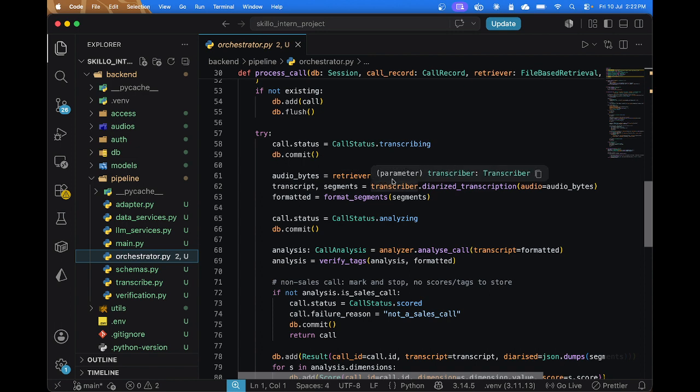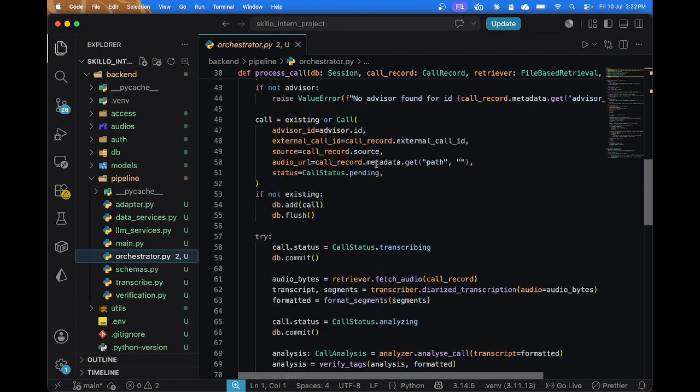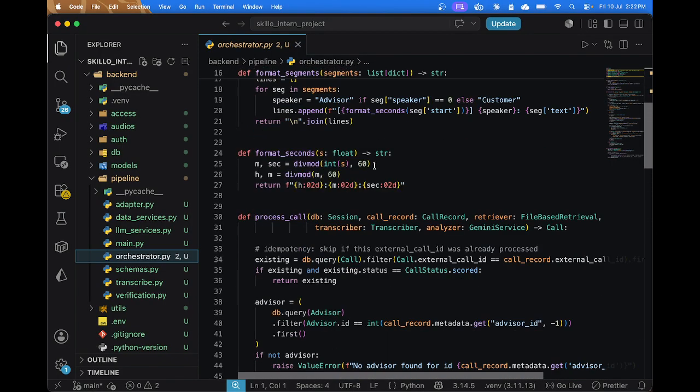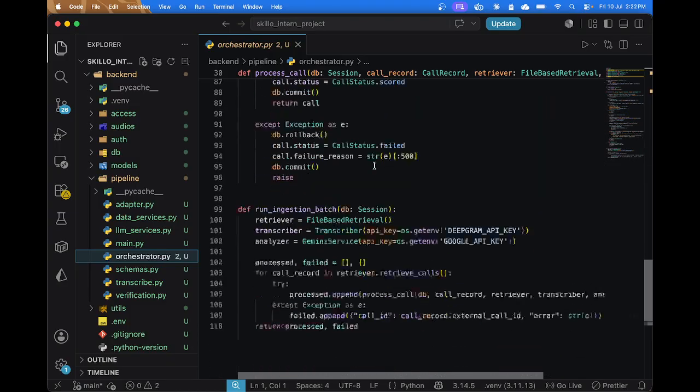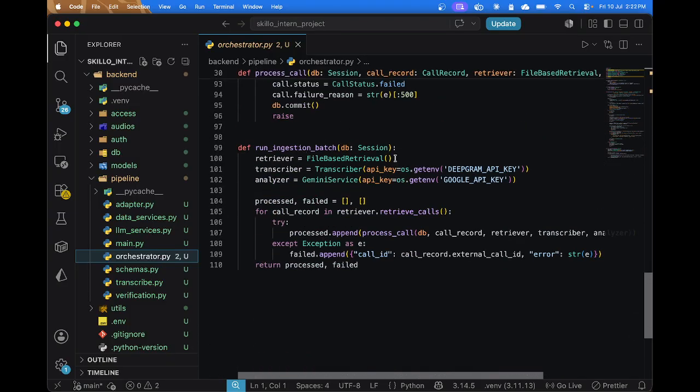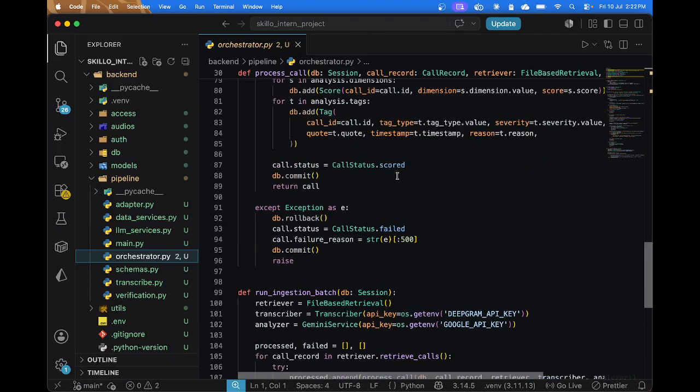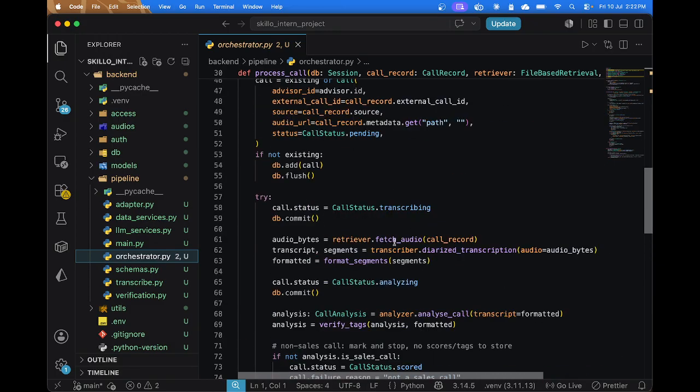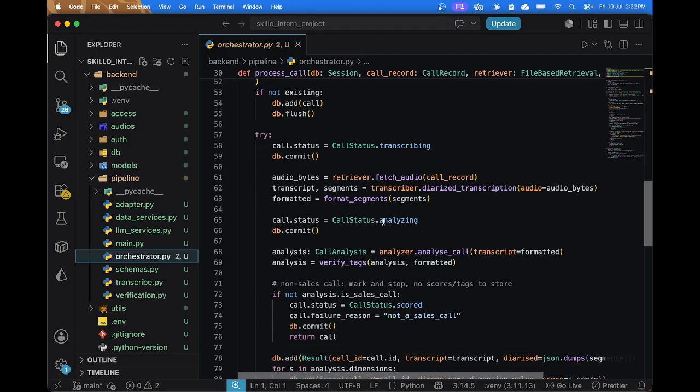So the fetch audio method, like I've explained in the file based retriever, if we use another class like a CRM hook or something, we just change the service from this file based retriever and the method will be the same. So nothing would have to be changed here, and the fetch audio implementation would take care of retrieving the audio bytes for the further processing.